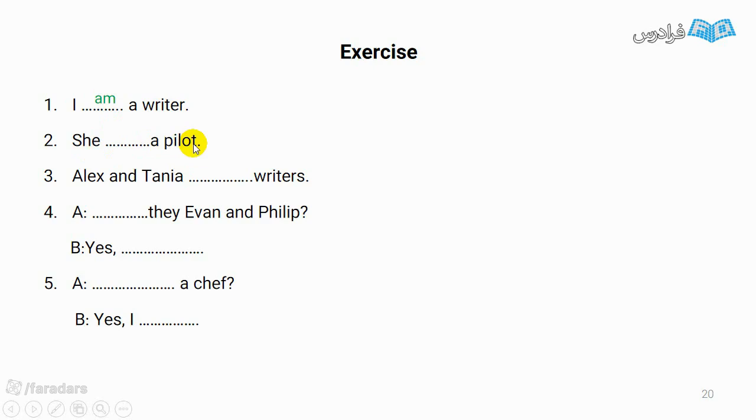She, a pilot. Again, a correct form of be. As the subject is she, we have to use is. Alex and Tanya, riders. Here we need a verb. Because I'm talking about two people, I have to use are. They, Evan and Philip.